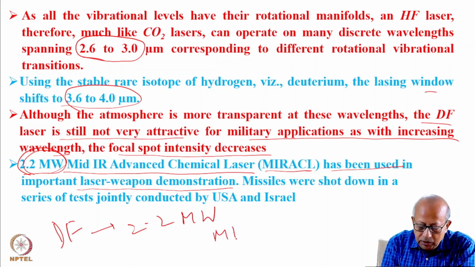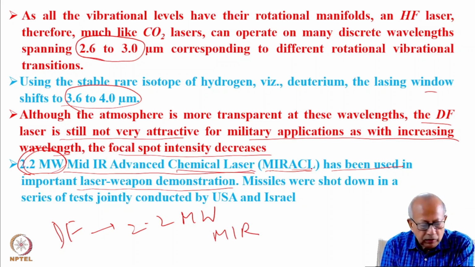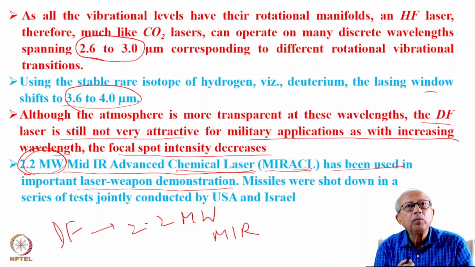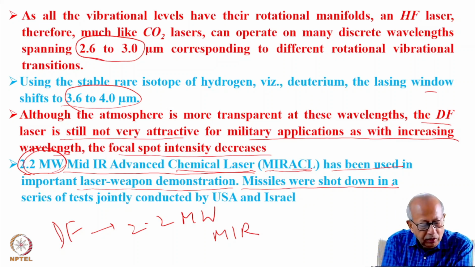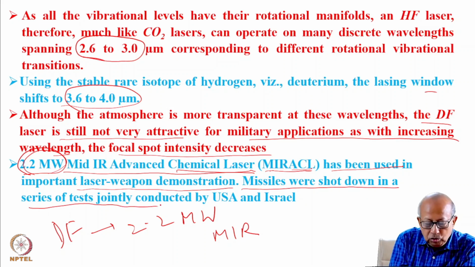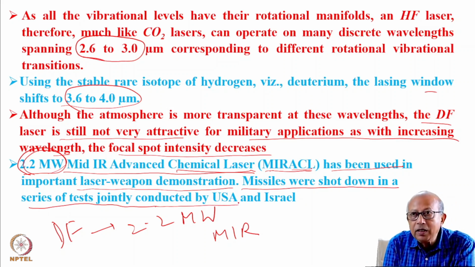Notable here is that multiple missiles were shot down in a series of tests jointly conducted by the United States of America and Israel.